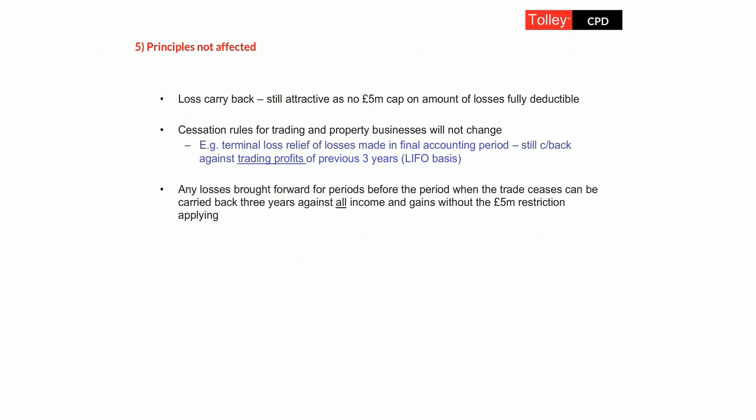So if the company is now going to cease trading, we've got no opportunity to use those losses in future, you're allowed to carry them back 3 years without the 5 million restriction applying. So you might get more relief for your losses. The other principle that isn't affected, as we saw earlier, is capital losses. They're still carried forward and used against capital gains without any 5 million restriction.